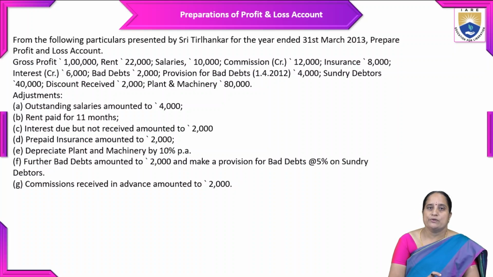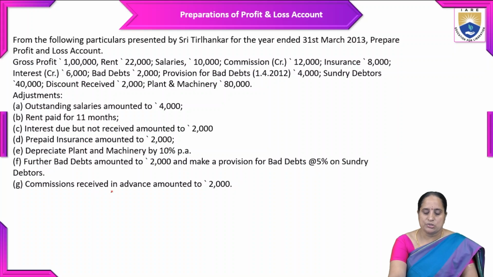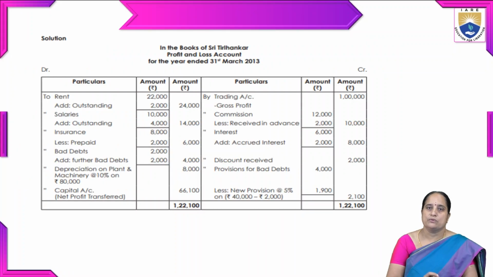They have also given some adjustments. The adjustments are: outstanding salaries amounted to 4,000, rent paid for 11 months, interest due but not received amounted to 2,000, prepaid insurance amounted to 2,000, depreciate plant and machinery by 10% per annum, further bad debts amounted to 2,000, and make a provision for bad debts at the rate of 5% on sundry debtors. Commission received in advance amounted to 2,000. Using this data, let us see how to prepare a profit and loss account.